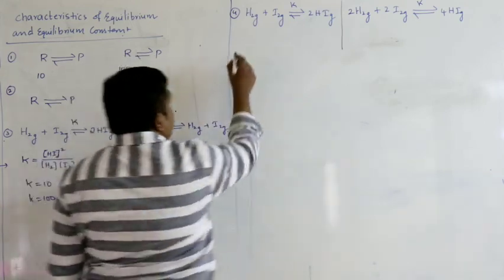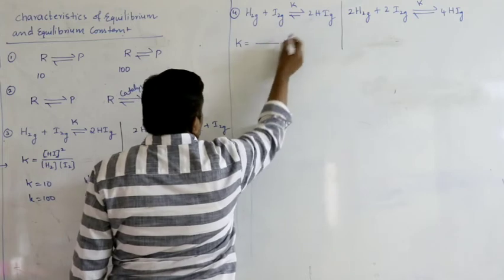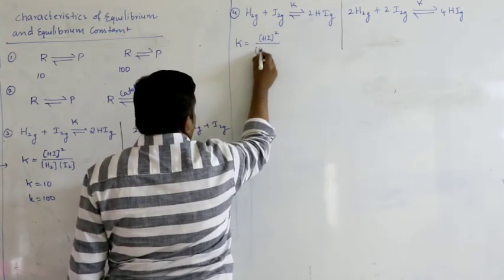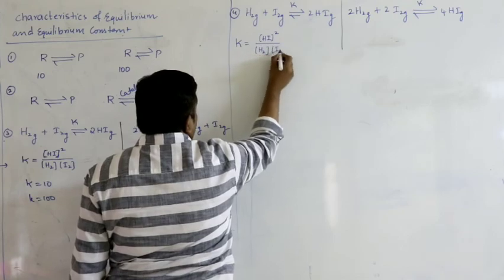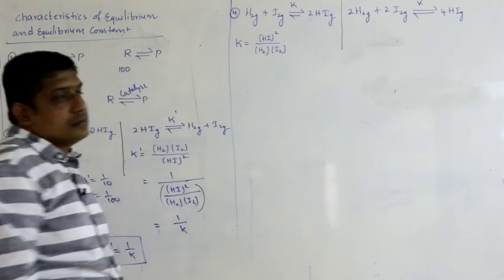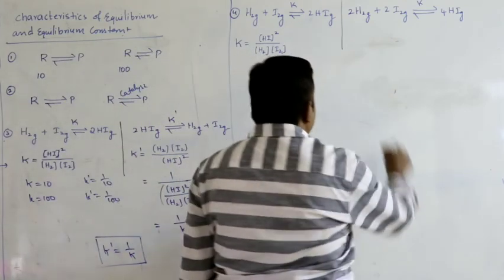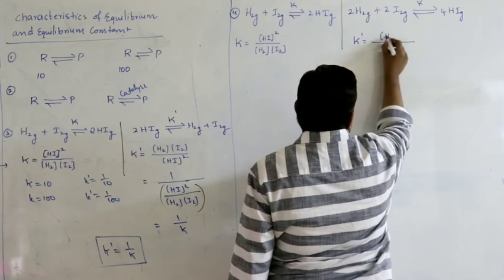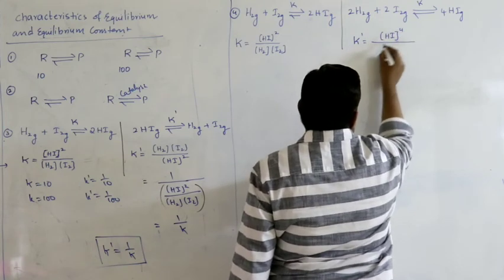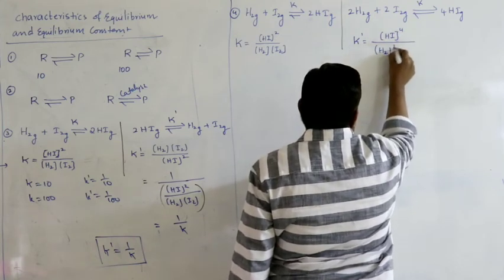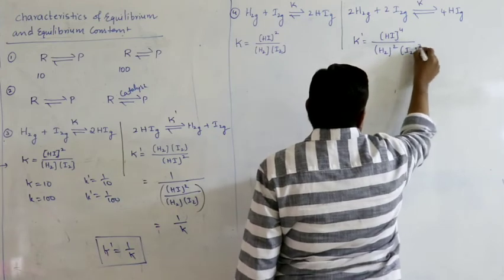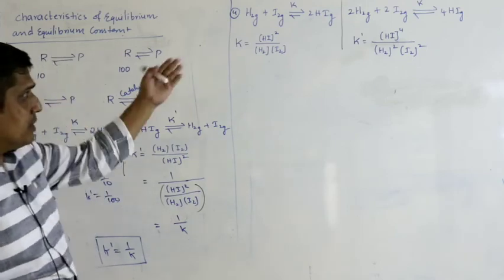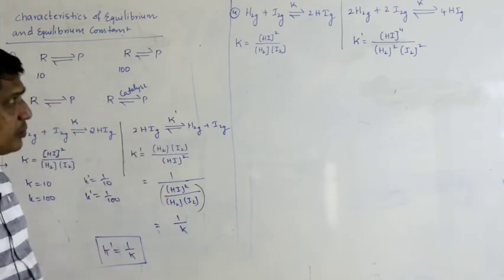According to the definition, what is K? It is the ratio of equilibrium concentration of products by reactants. So just applying the definition. Here also I will apply the definition. Here we have 4, therefore HI power 4, equilibrium concentration of H2 power 2, equilibrium concentration of I2 power 2. Do they look same? No. See the powers, they are different. So K cannot be equal to K dash.